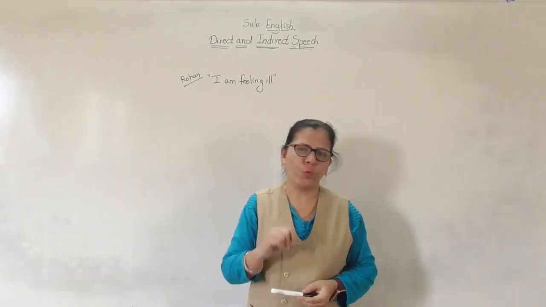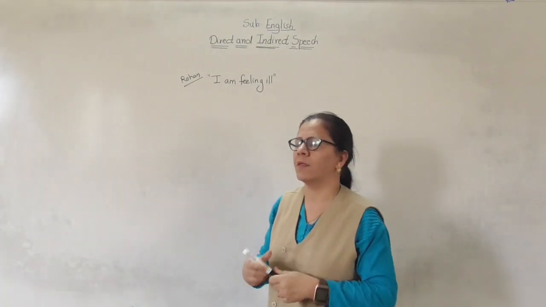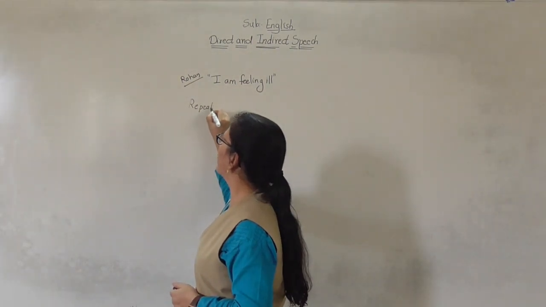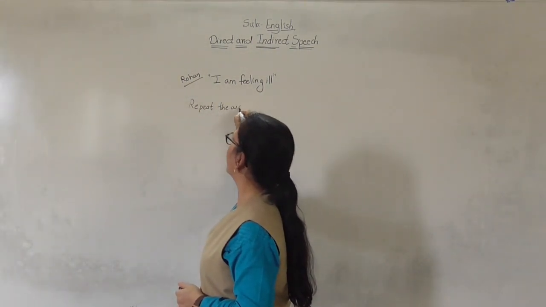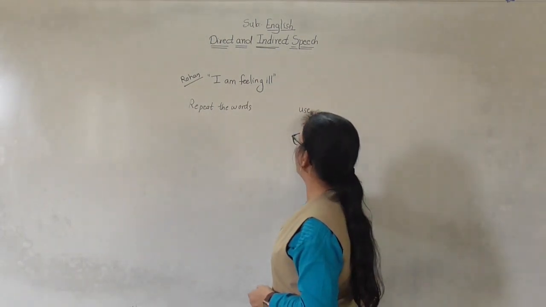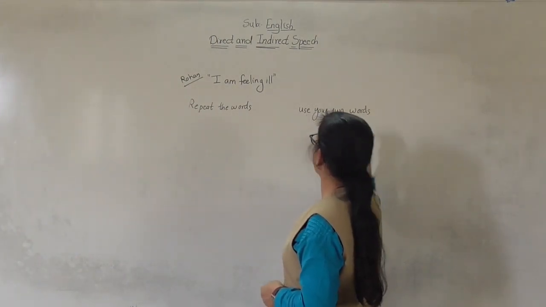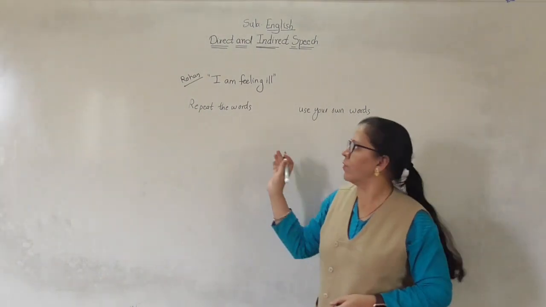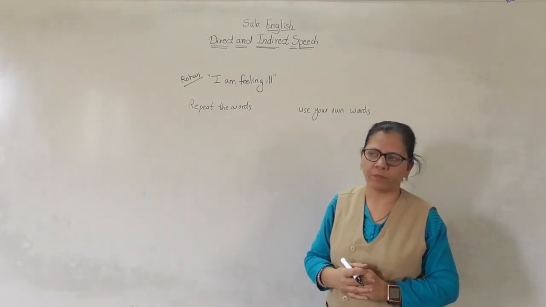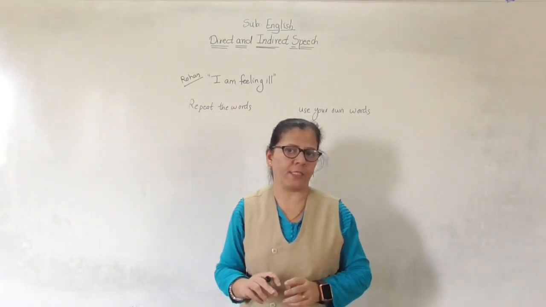So there are two ways to convey the message. First is repeat the words, and second is use your own words. Okay, first is repeat the words, second is use your own words. So these are the two ways through which you can convey the message.